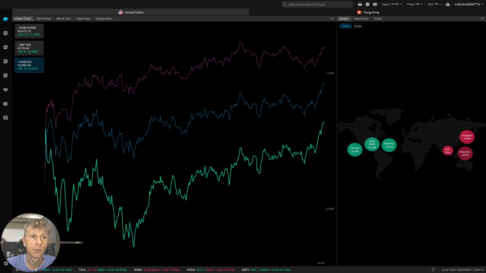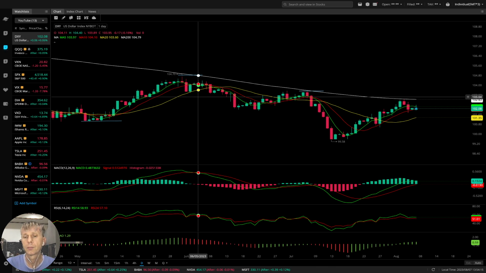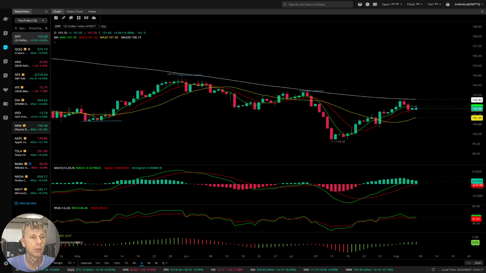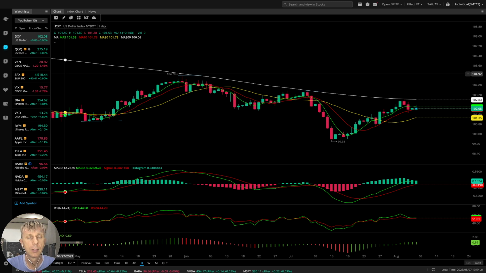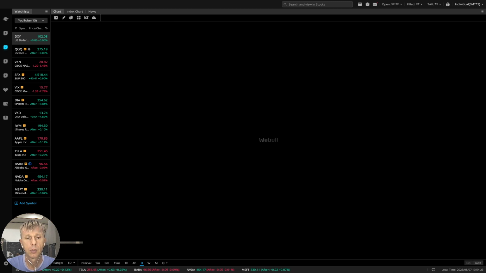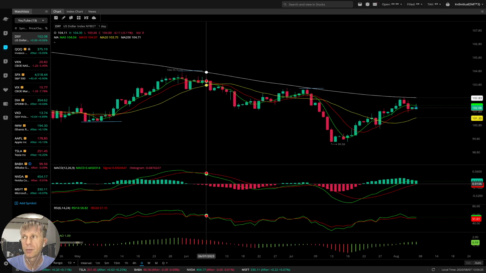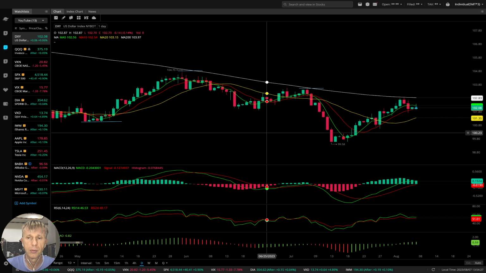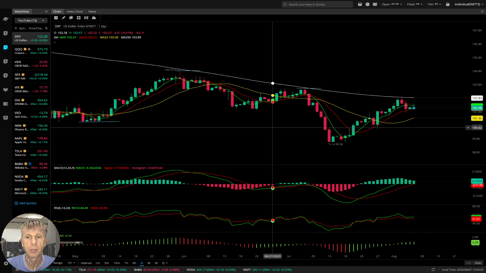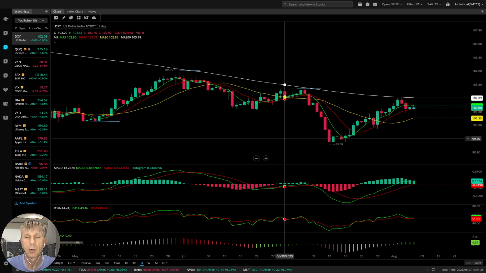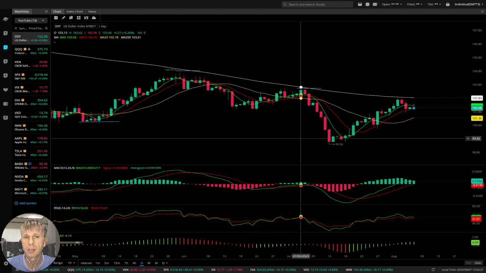Now let's move to our charts and go to my watch list, and we will do a technical analysis review as usual. We are going to use the daily time frame. For swing trading, I'm using the daily time frame for entry and exit positions. If you want to learn more about the VBull setup, just go to the description. There is a link about VBull setup training and other links about all my trainings.